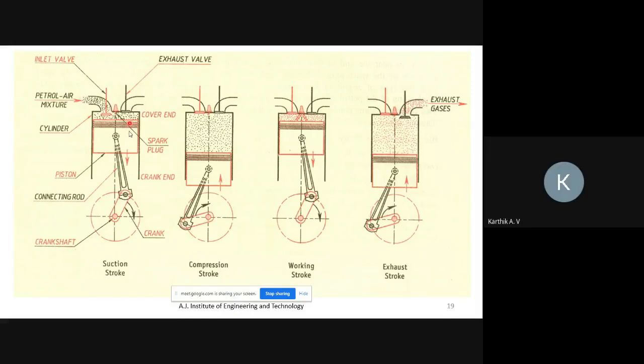So next, Prajwal. Yes, sir. Explain this one, the compression stroke. The air drawn in the suction stroke is compressed at high pressure, and the piston moves from the bottom dead center to the top dead center. Okay. So next, Dhruv Kishore.